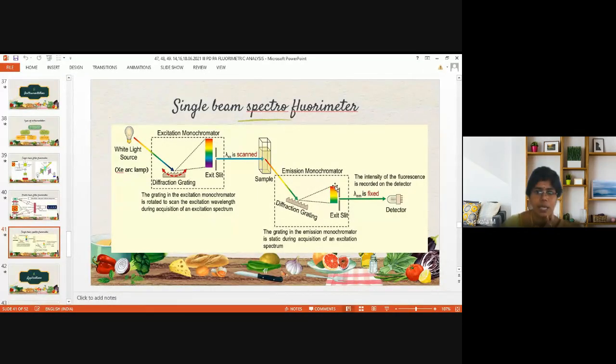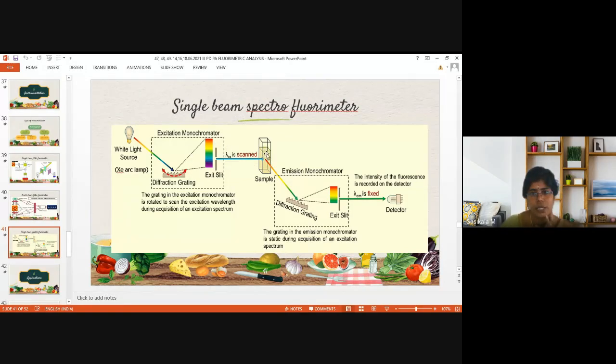We can switch off the emission monochromator and switch on only the excitation monochromator, where we get the excitation spectrum, the same spectrum you get from UV visible spectroscopy. Here also we can get the same spectrum at the fixed lambda emission. This is like UV visible analysis.